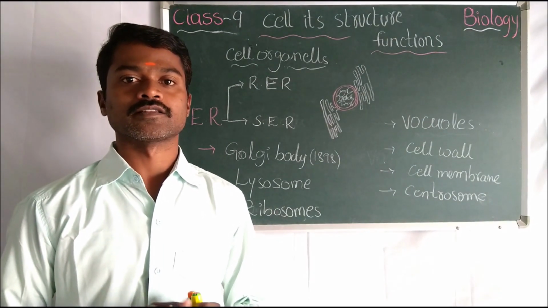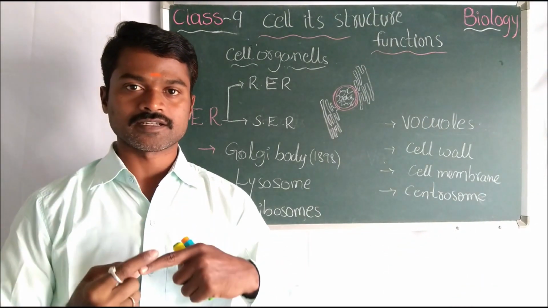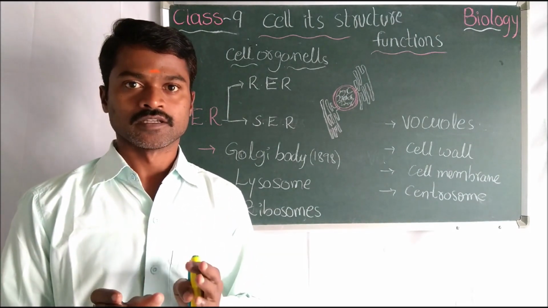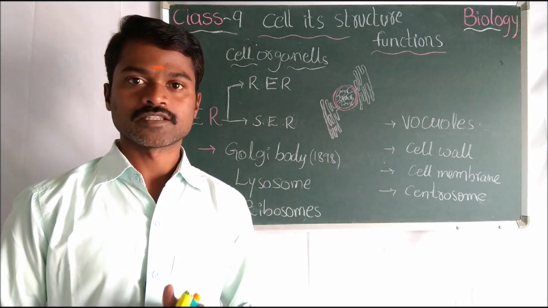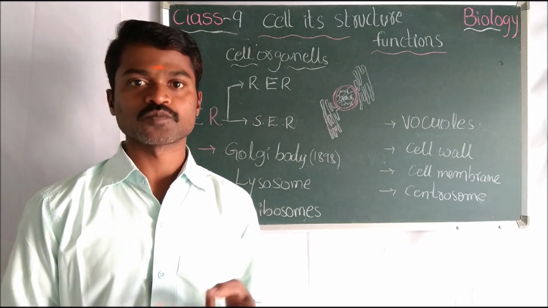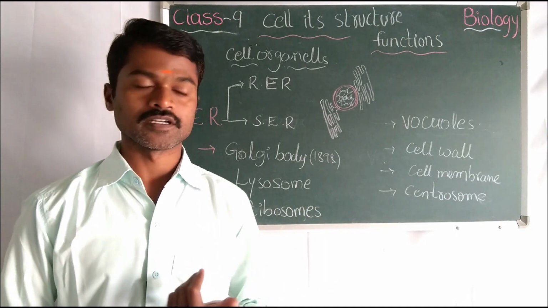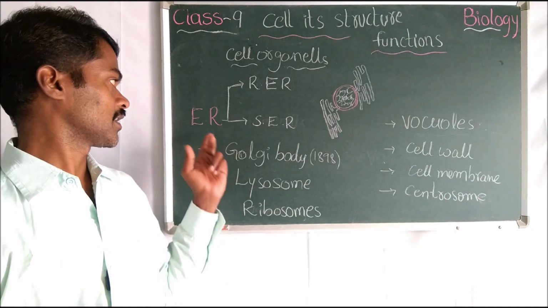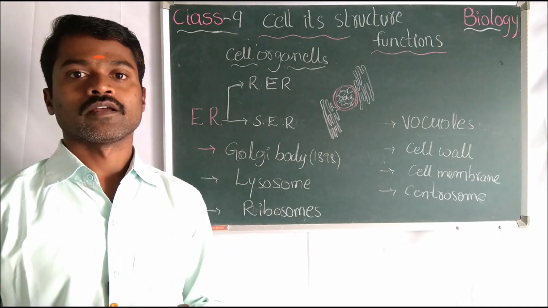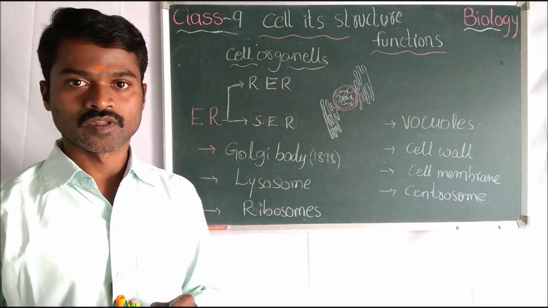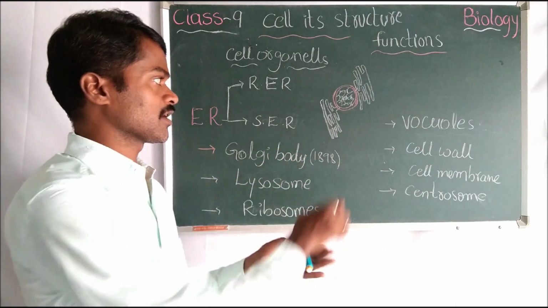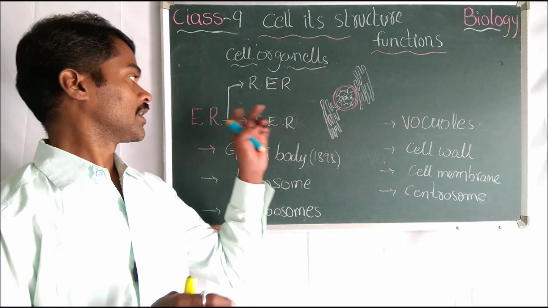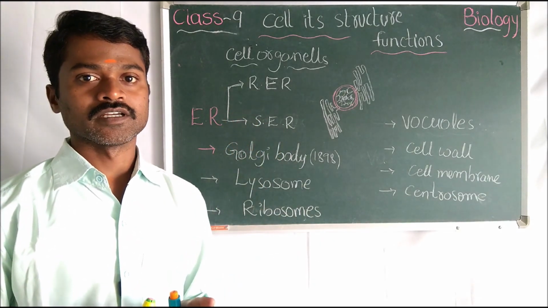What does it mean, cell organelles? The membrane-bound structures which are present in the cytoplasm are called cell organelles. Okay, we have so many cell organelles. We can see mitochondria, ribosomes, lysosomes, Golgi complex, vacuoles, plastids. Okay, in that we should see one by one. First, here we have ER, the endoplasmic reticulum. Okay, a network-like structure. Surrounding the nucleus, you can see this network-like structure. It's called ER, endoplasmic reticulum.